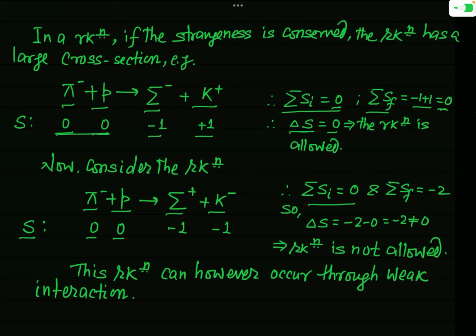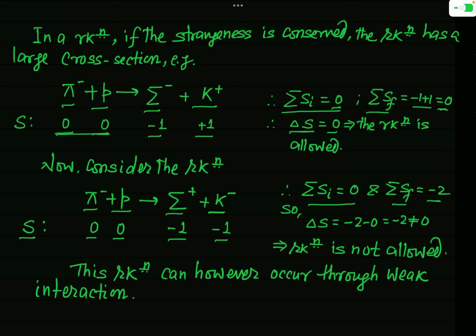Now sigma plus has a strangeness number -1 and K minus also has a strangeness number -1. So the sum of the strangeness number of the products will be simply -1 minus 1, that is -2.